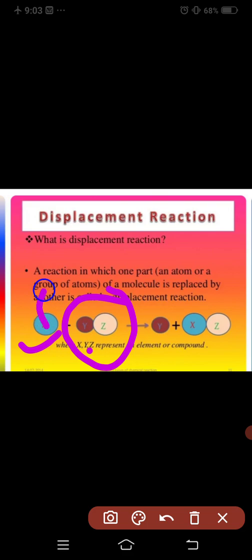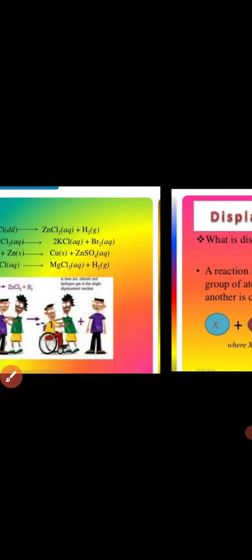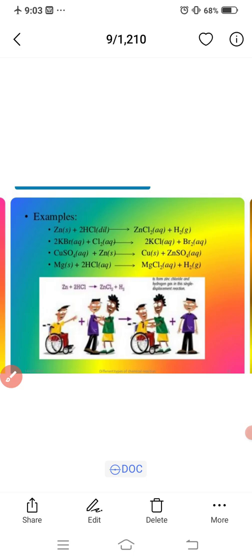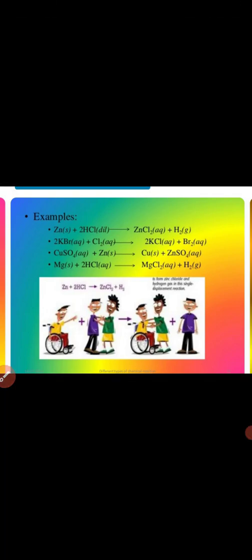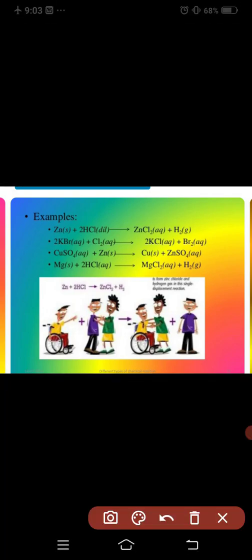So the X compound replaces Y and it forms XZ compound. Then here is an example of displacement reaction: when zinc reacts with hydrochloric acid, it forms zinc chloride and releases hydrogen gas. So zinc replaces hydrogen.